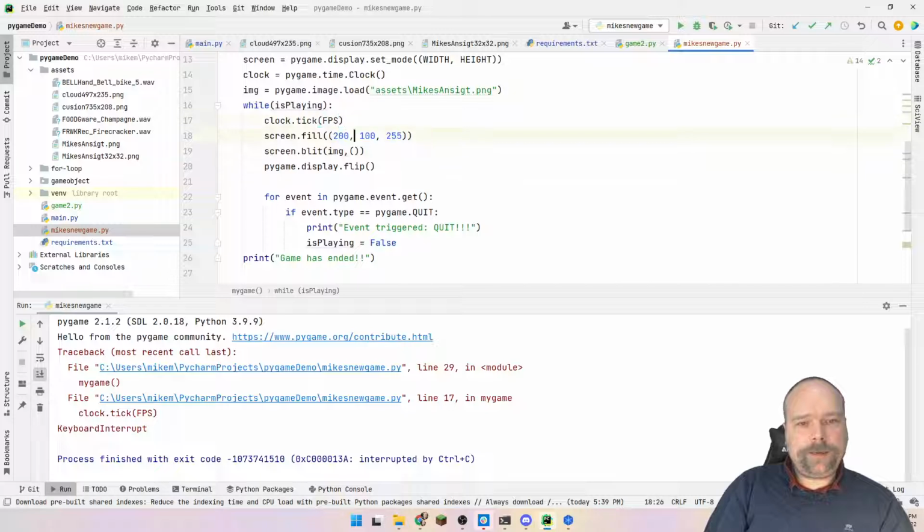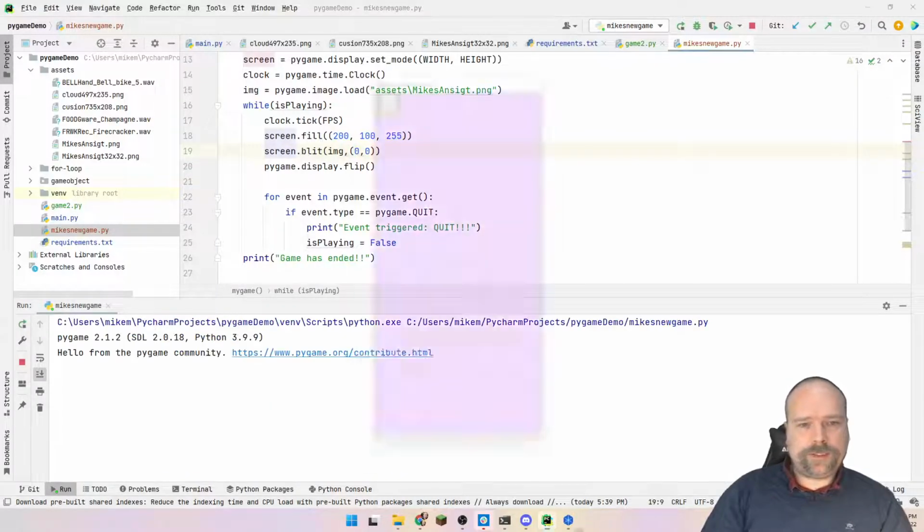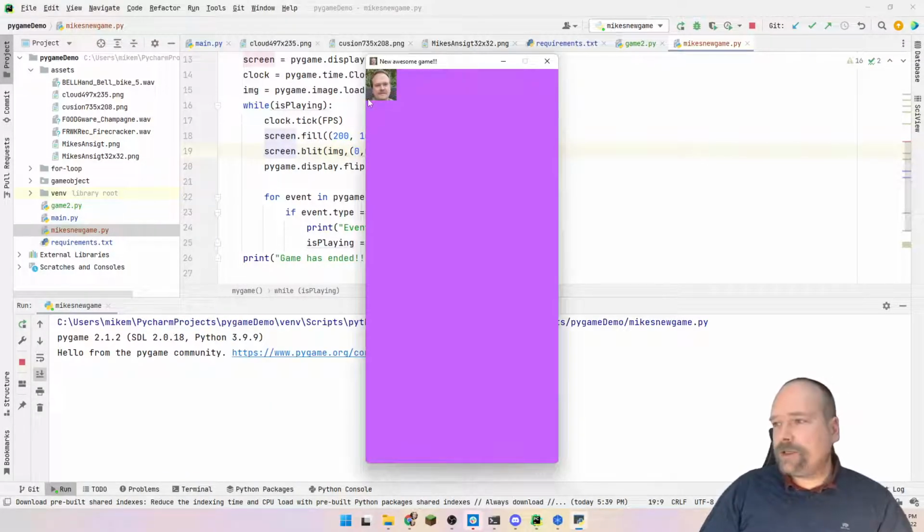located. And this means X and Y coordinate, and the X starts from the top left corner and then it goes to the right. So that means that if I write 0,0, then it will be in the top left corner, because the Y coordinate will be from the top and then downwards. So let us just do this right here. So we can see now we have Mike in the top left corner right there.